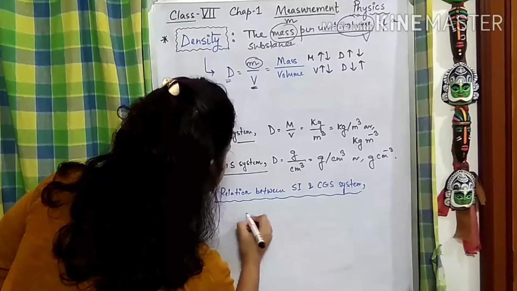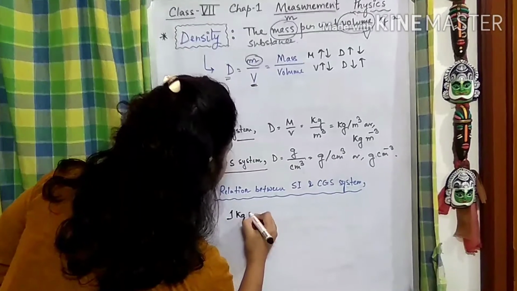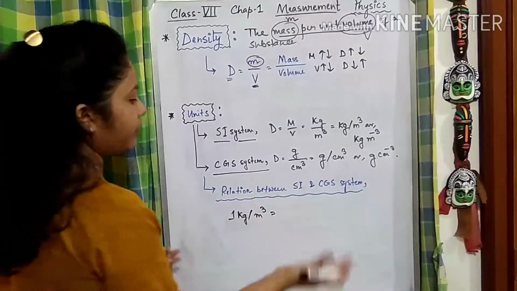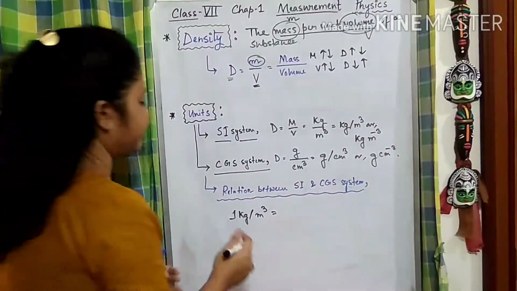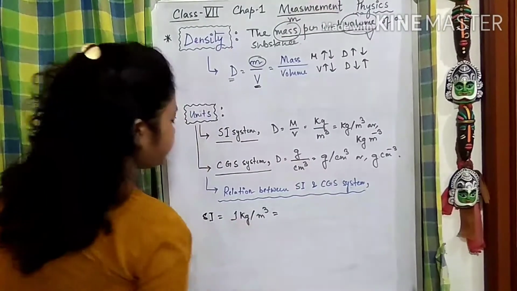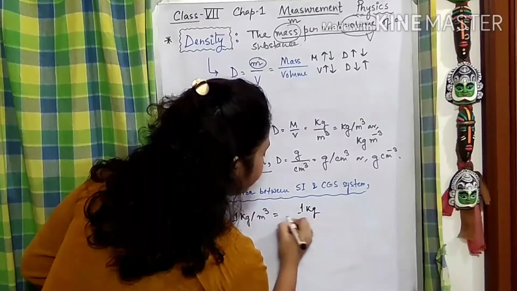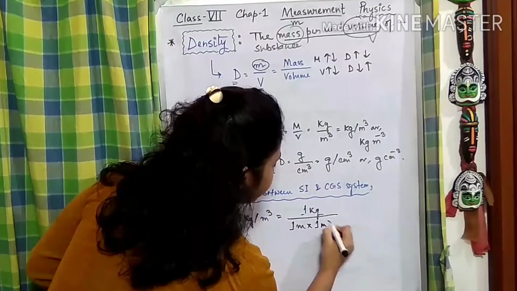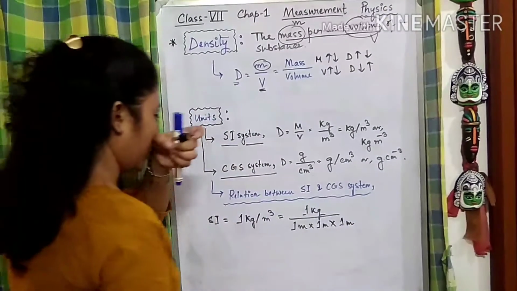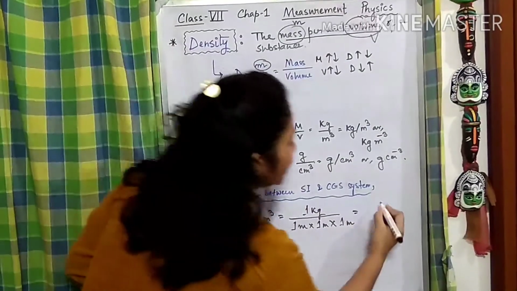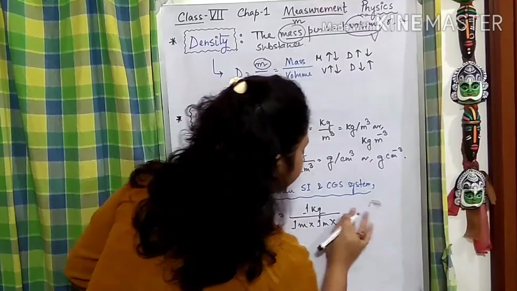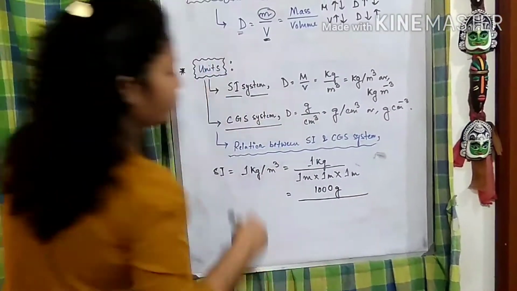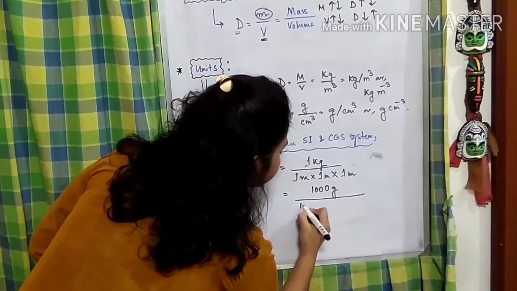Say 1 kg per meter cube is equal to, we have to convert this into the CGS system. This is the SI one. So 1 kg by meter cube. Meter cube means 1 meter into 1 meter into 1 meter. Now convert this into gram. 1 kg equals 1000 gram, and 1 meter equals how many centimeter? 100 centimeter.